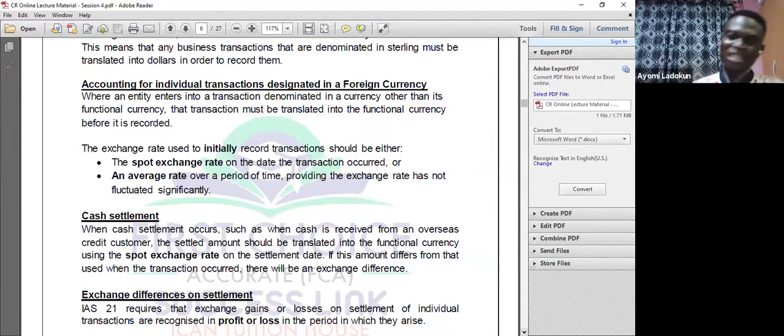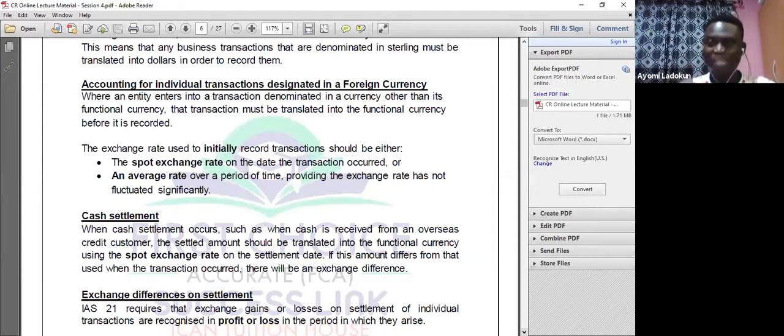Anytime you engage in a transaction other than in your national currency or your functional currency, that transaction must be translated before it is recorded. So what it means is this: on 1st July 20x9, okay, I bought goods from a UK supplier. UK will most likely invoice me in UK pounds. So when I receive the goods, before I can record it, I must translate. Translation means convert.